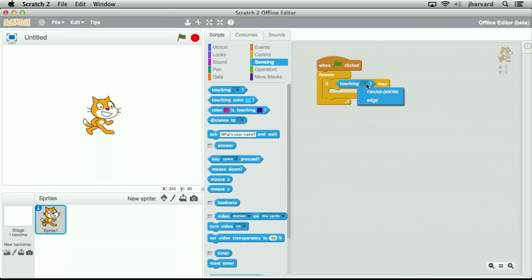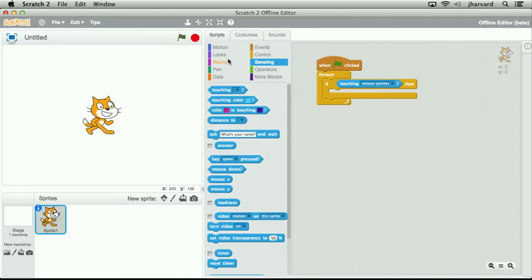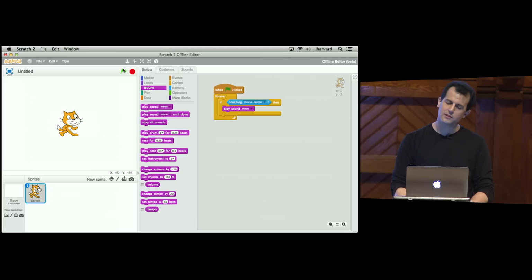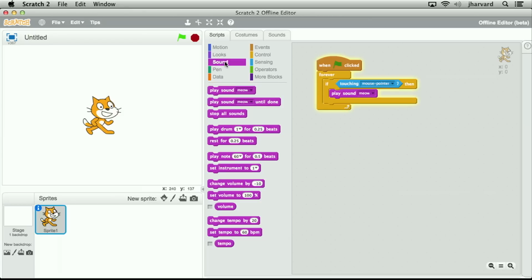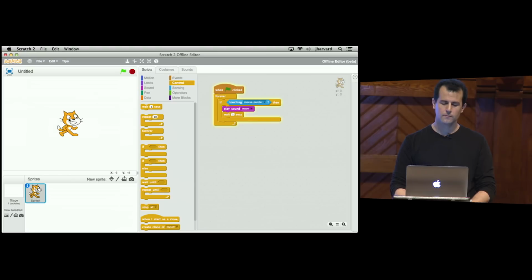That's a Boolean expression. And now notice in this drop-down menu, there are some predefined values. So I can say, are you touching the edge of the screen, or are you touching the mouse pointer, the arrow on the screen? So I'm going to do that. And if so, then I'm going to go ahead and play sound meow. So now I kind of have the beginnings of a game, an adorable game. Oh, damn it. OK. An adorable, buggy game. Let me wait. Let's say 1 second there. Now play again by clicking the green flag. So now it's like petting the cat, right?